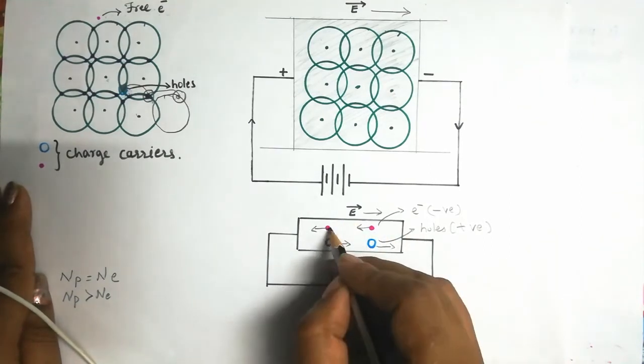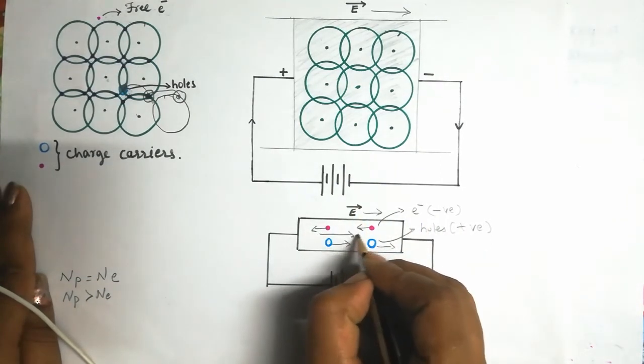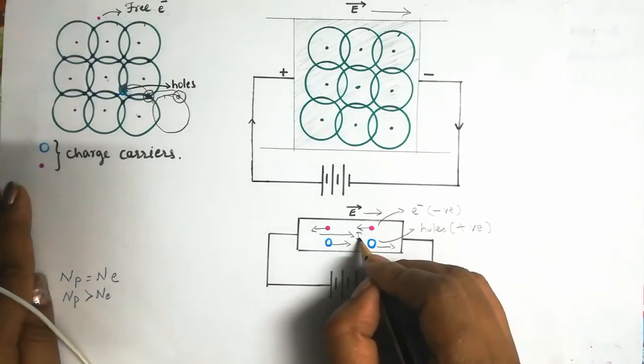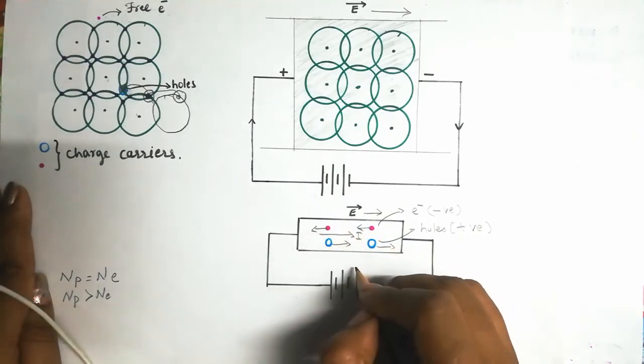As you know, electrons move in this direction, so there is a generation of conventional current in this direction, because the direction of conventional current is opposite to the direction of flow of negative charges.